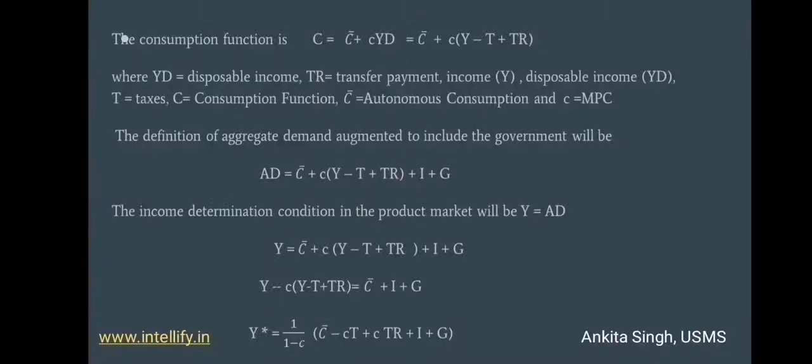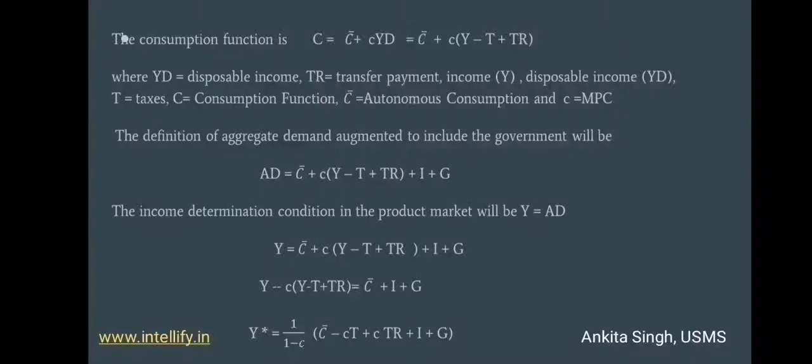When we put Y in place of AD in the previous equation, it comes out to be Y = C bar + c(Y - T + TR) + I + G. We can see that there are two Ys on the RHS and the LHS.